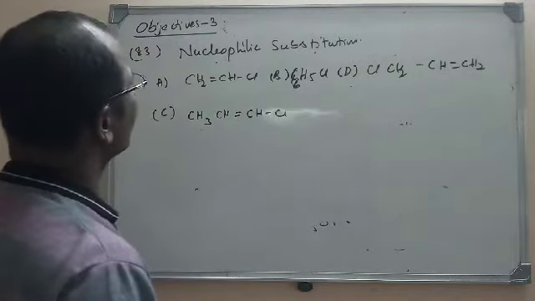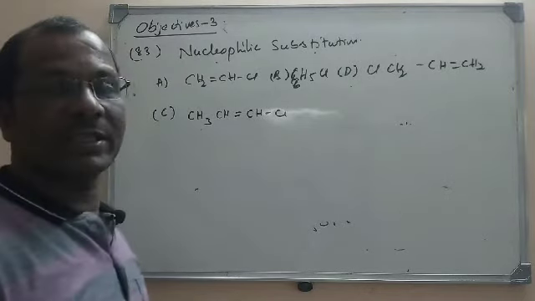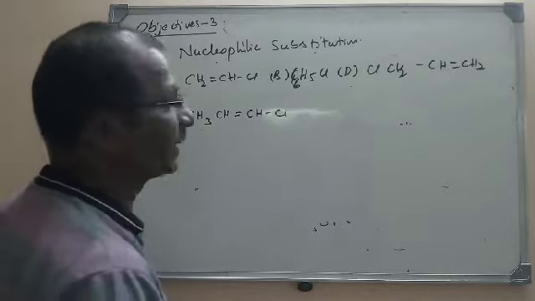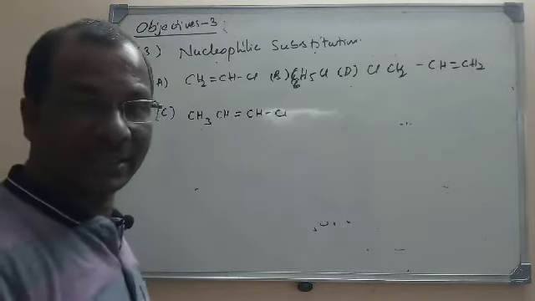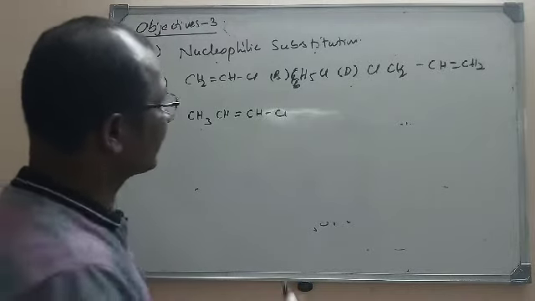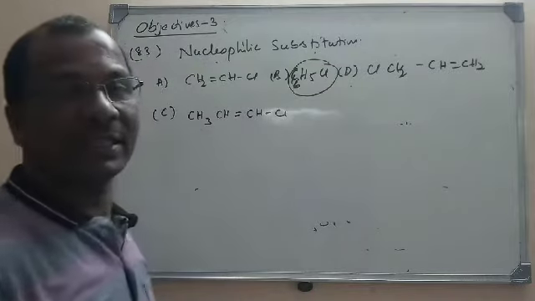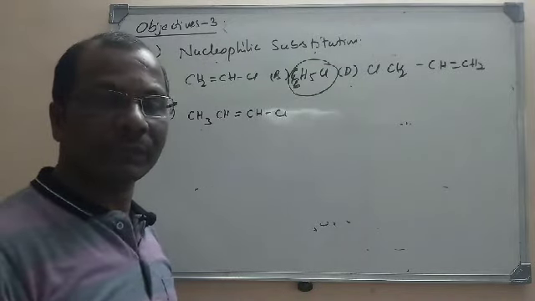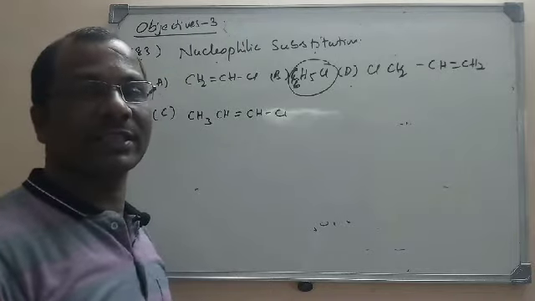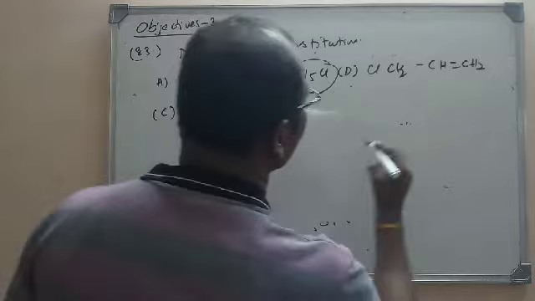If you see all the structures here, we all know that nucleophilic substitution is readily undergone by the allyl halides. First come allyl halides, then alkyl halides, then vinylic halides, then aryl halides. Aryl halides are least reactive, because their C-X bond has double bond character due to resonance. Highly reactive is the allylic halide.